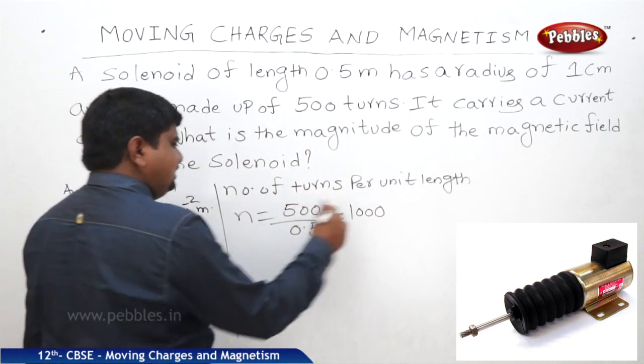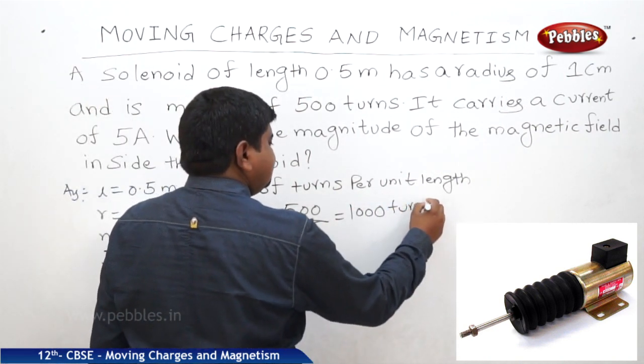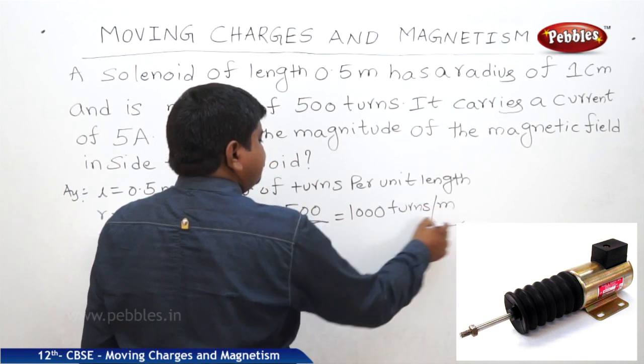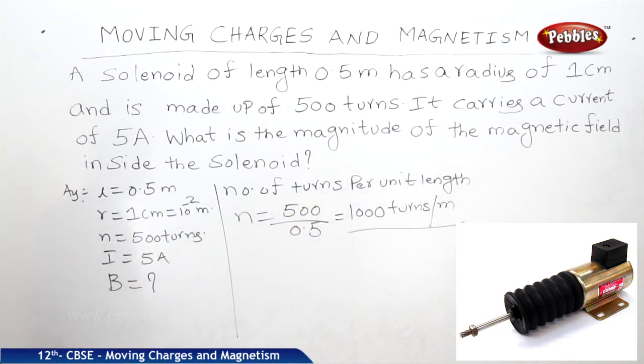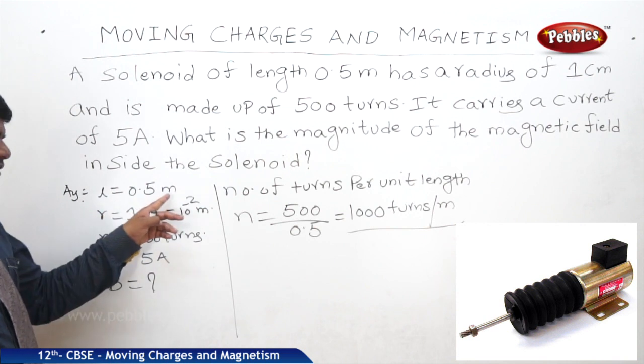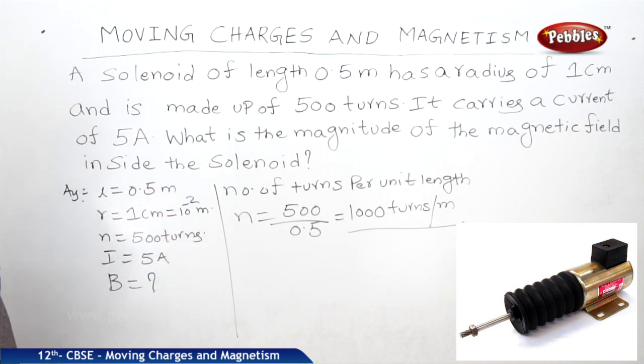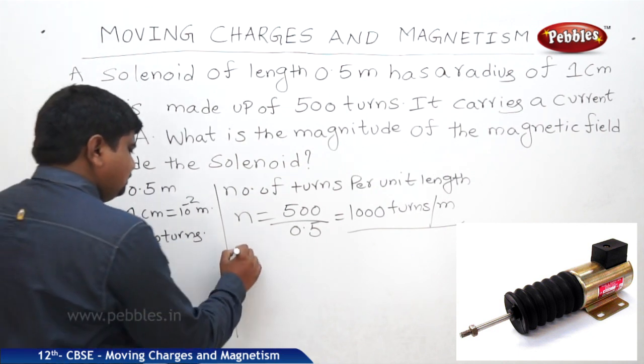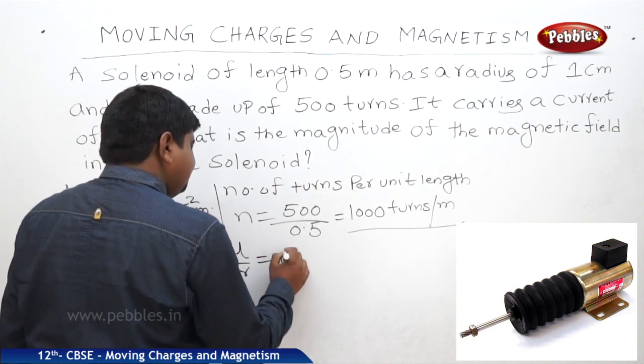So n is equal to 1000 turns per meter. So L is equal to 0.5 meters, r is equal to 10 to the power of minus 2 meters. Therefore L by r we will get approximately 50. So that's why we should use the lengthy solenoid formula. So L by r is approximately 50.